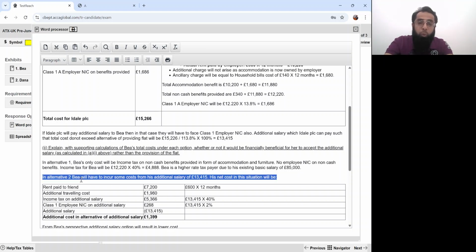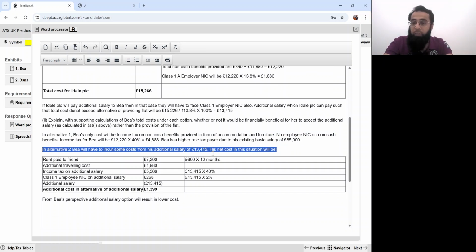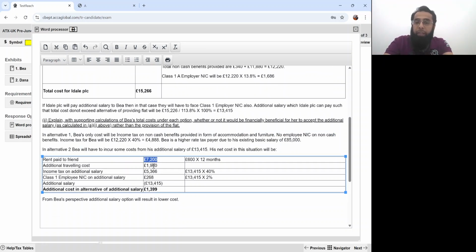In alternative two, we will have to incur some cost from his additional salary of 13,415. His net cost will be rent paid to friend, additional travel cost, income tax, class 1 employee NIC. We netted off the additional salary to get his additional cost in this alternative.